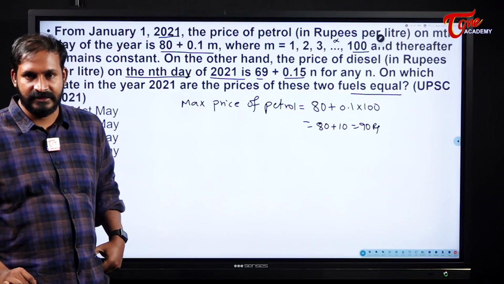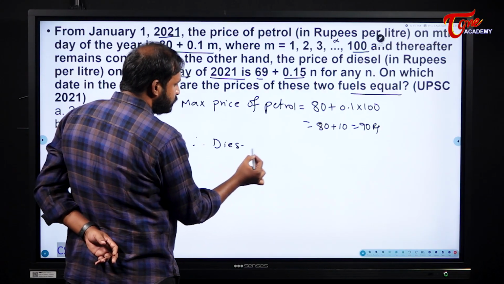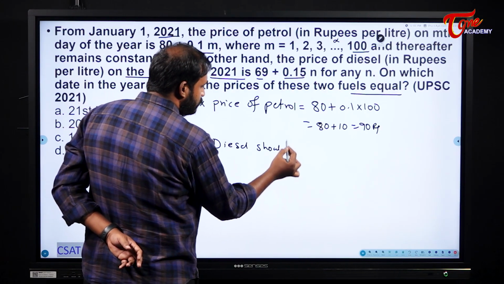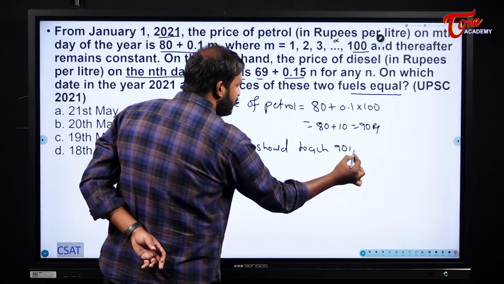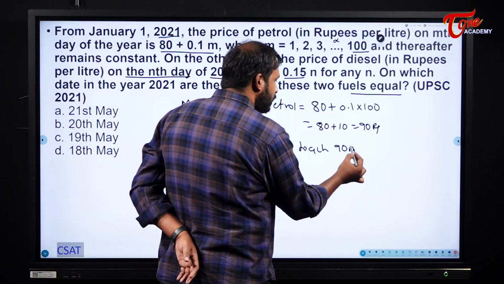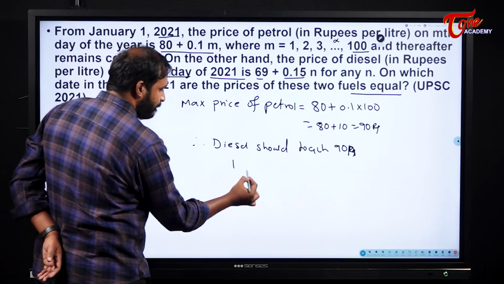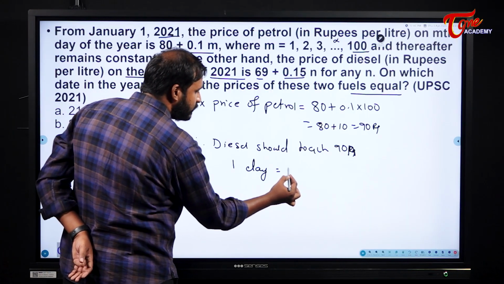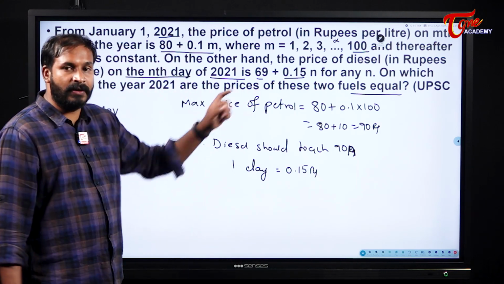That is the logic here. Our diesel should touch 90 rupees, then both prices will be equal. See here, students, in one day diesel increases by 0.15 rupees.